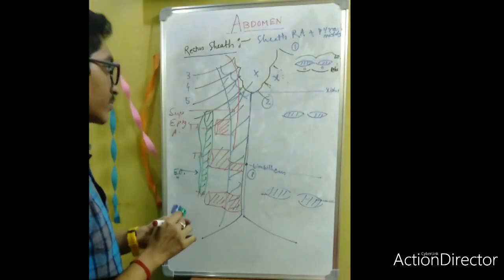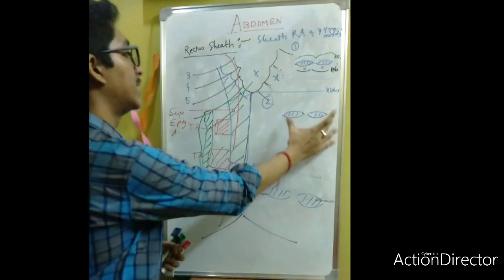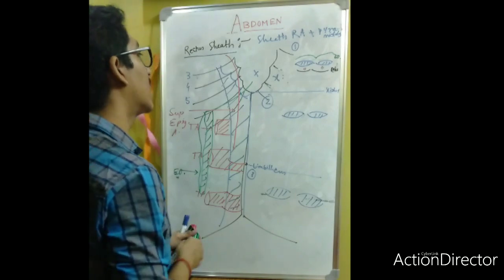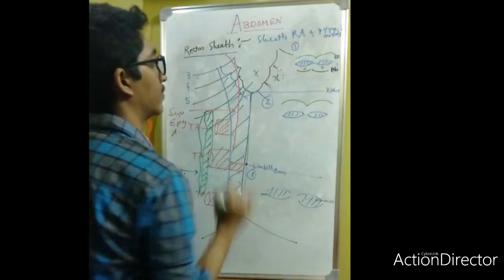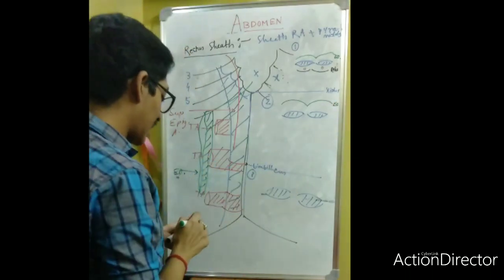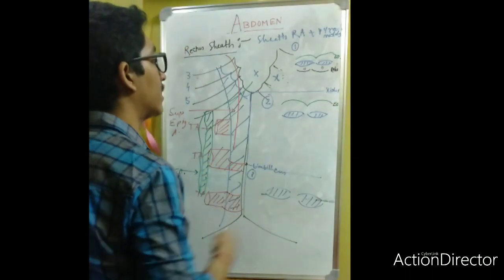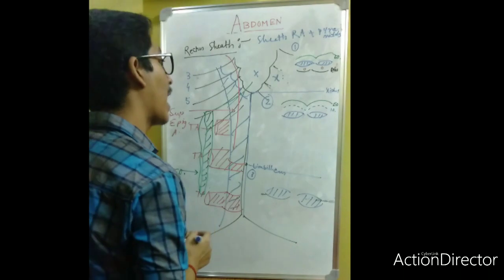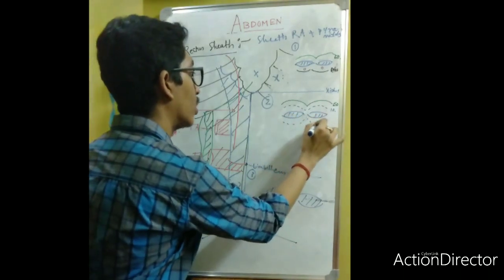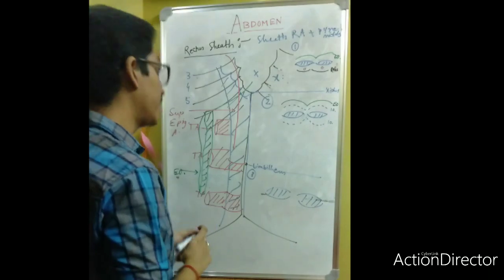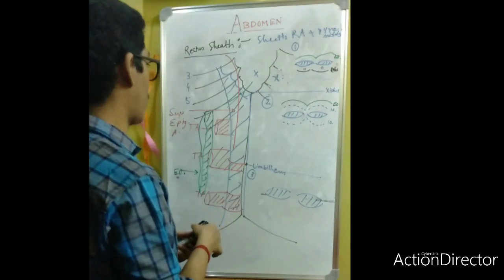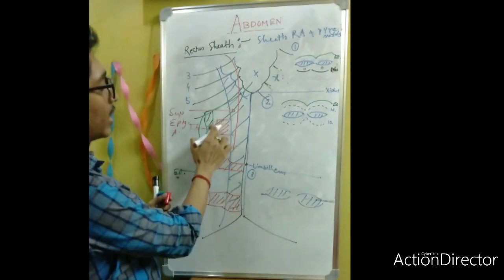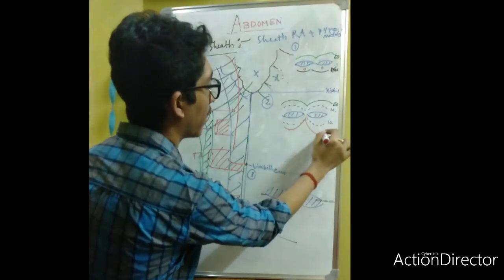Okay, guys. Now, between the xiphoid and the umbilicus, the anterior wall will be formed by the external oblique muscle and also by the internal oblique muscle. The internal oblique also forms part of the posterior fibers, and the posterior wall will also be formed by the transversus abdominis muscle.